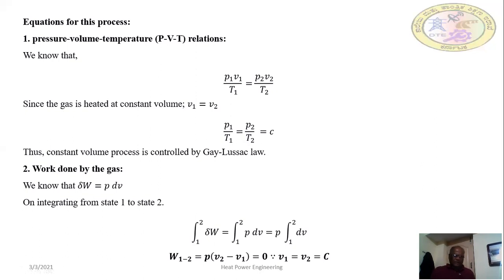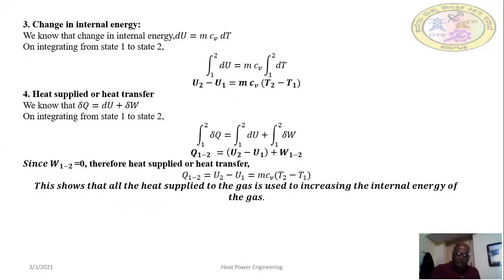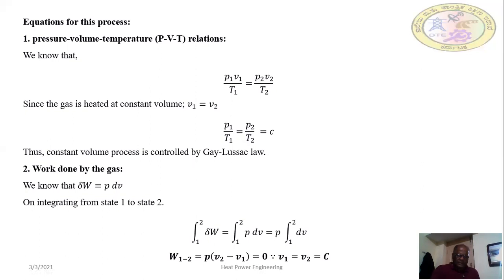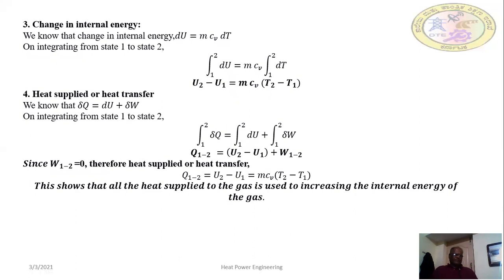Then, work done during this process. As I told you, because of no change in the boundary, the total work done is equal to zero. Here V2 minus V1 is equal to zero, so P into (V2 minus V1) is also equal to zero. The total work done is equal to zero.